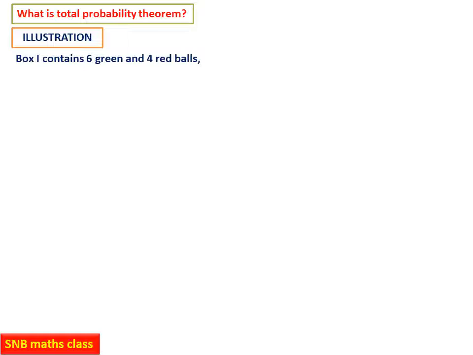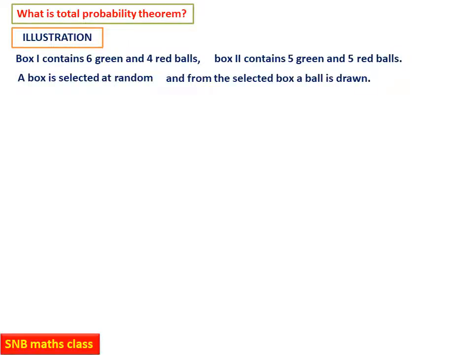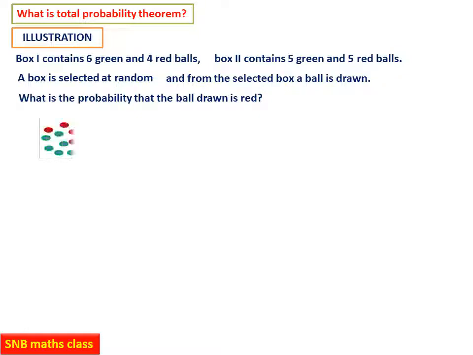Box 1 contains 6 green and 4 red balls. Box 2 contains 5 green and 5 red balls. A box is selected at random, and from the selected box a ball is drawn. Now the question is, what is the probability that the ball drawn is red? Let us try to understand this question with the help of a diagram. This is box 1, which contains 6 green balls and 4 red balls, and the second box, box 2, contains 5 green and 5 red balls.